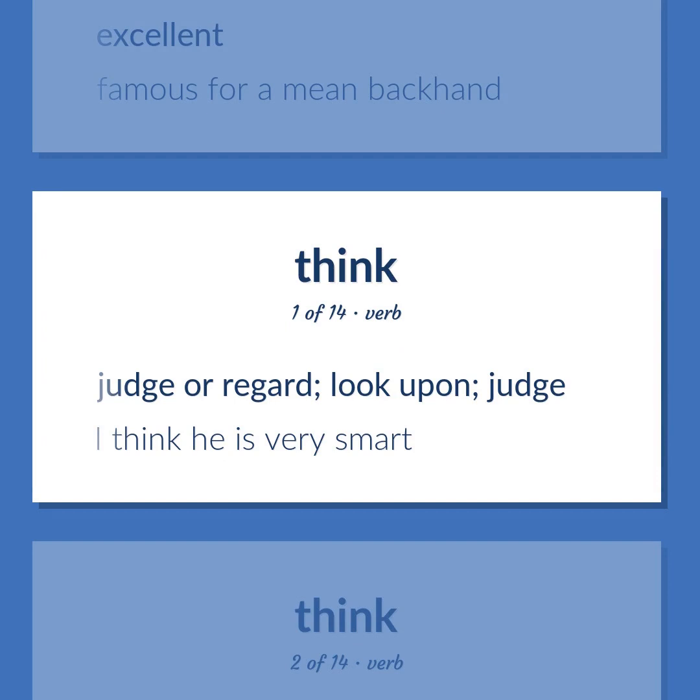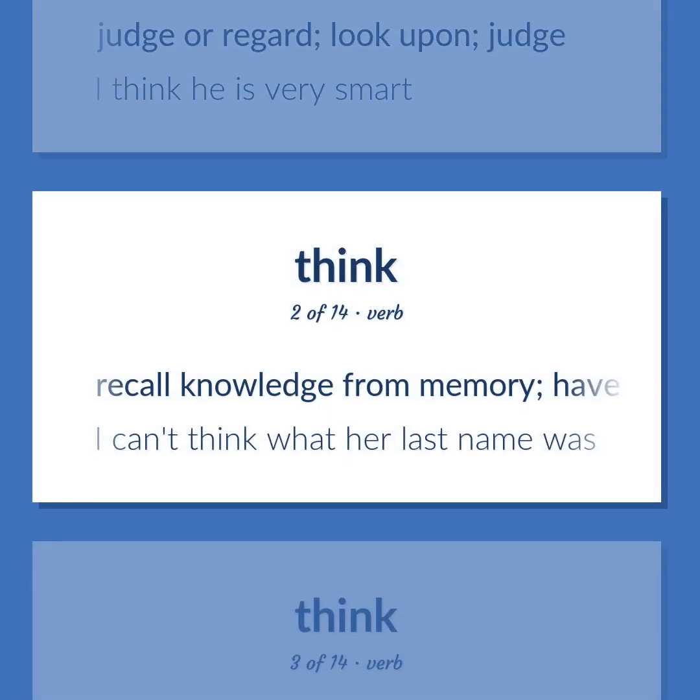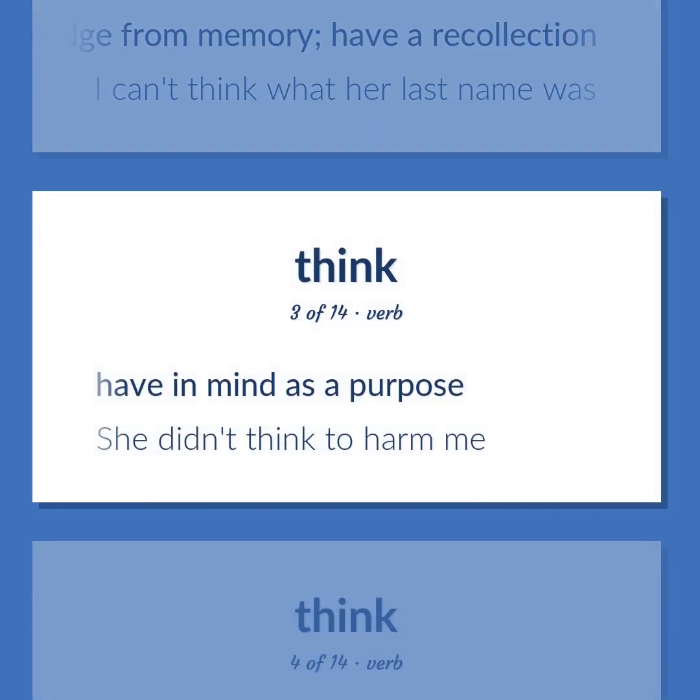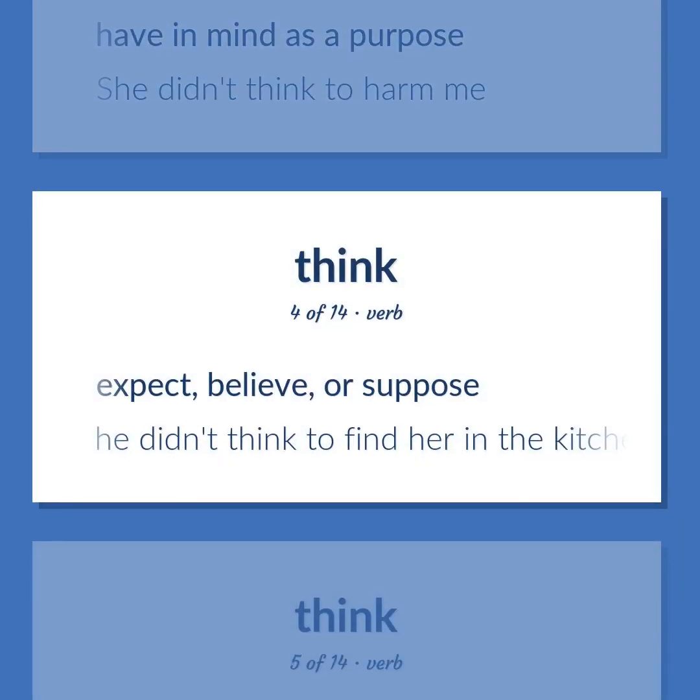Think: judge or regard. Look upon, judge. I think he is very smart. Recall knowledge from memory. Have a recollection. I can't think what her last name was. Have in mind as a purpose. She didn't think to harm me. Expect, believe, or suppose. He didn't think to find her in the kitchen.